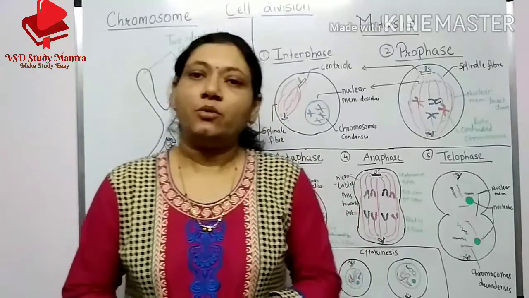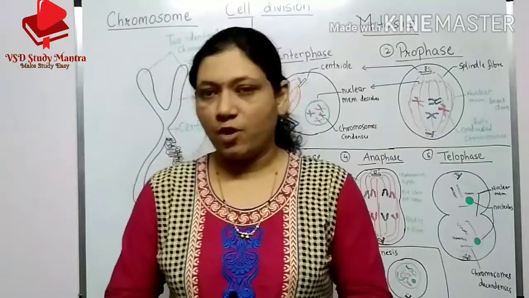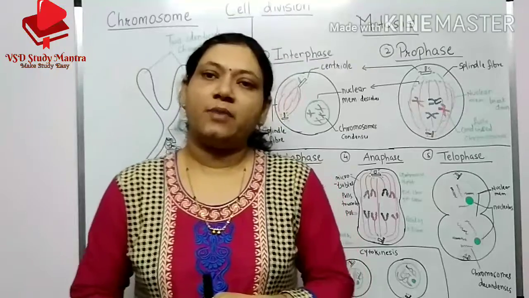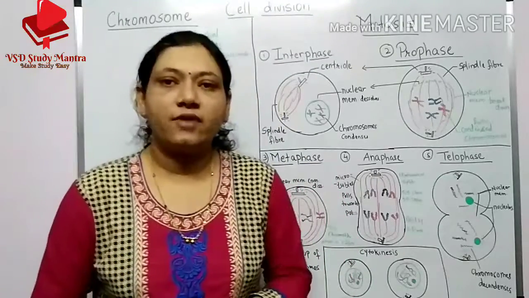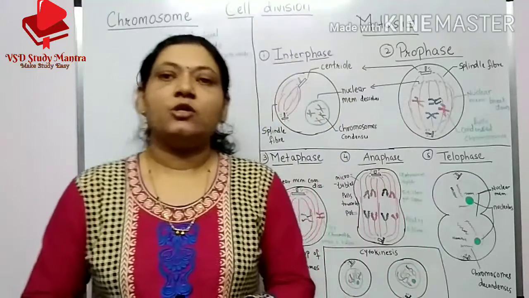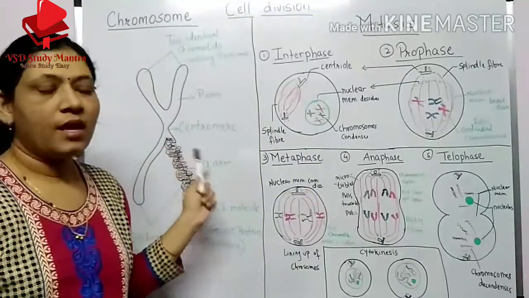So there are two types of cell division, that is mitosis and meiosis. Before going to mitosis, I will explain what a chromosome is, because the chromosome is a very important part in mitosis and meiosis division. First of all, I have drawn here the structure of a chromosome.